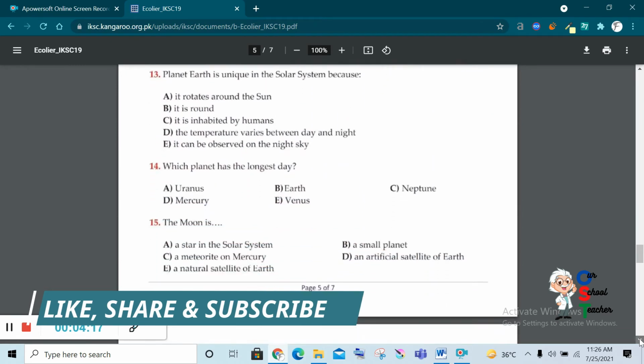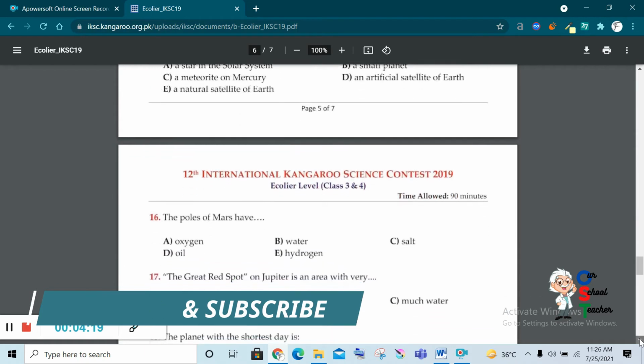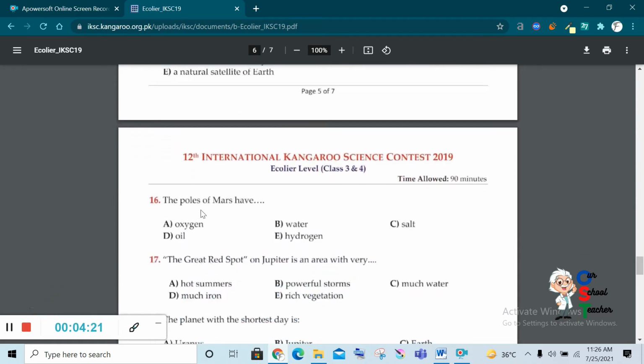Just read it. The poles of Mars have A, oxygen, B, water, C, salt, D, oil, E, hydrogen. We have read that the poles have ice. So ice is a solid form of water. So B would be the correct answer. So we have done 16 as well.